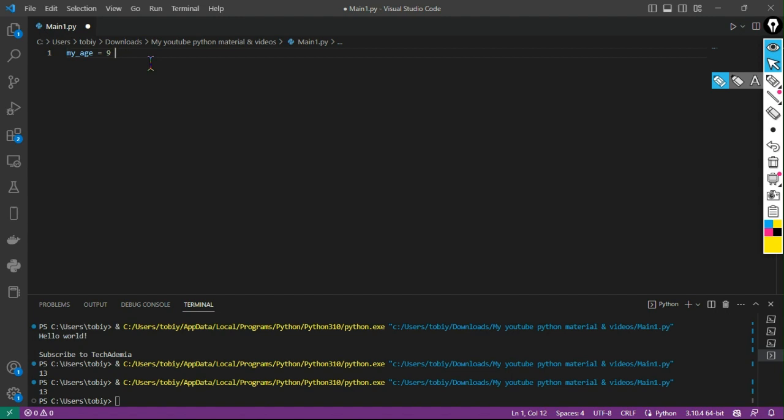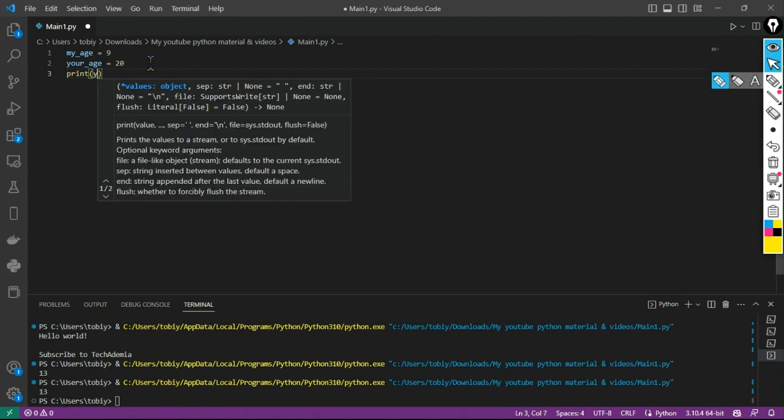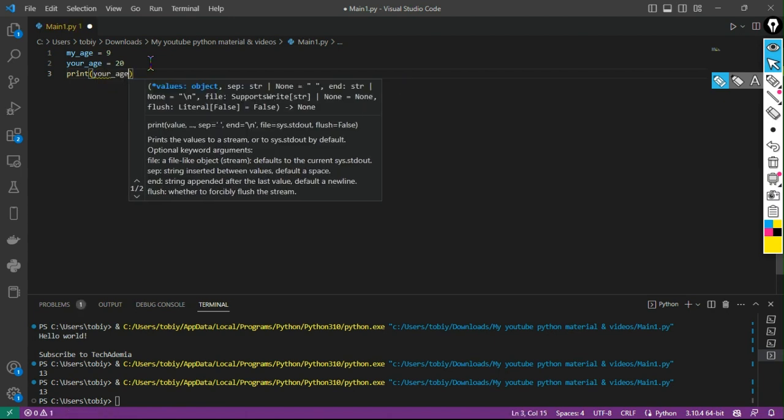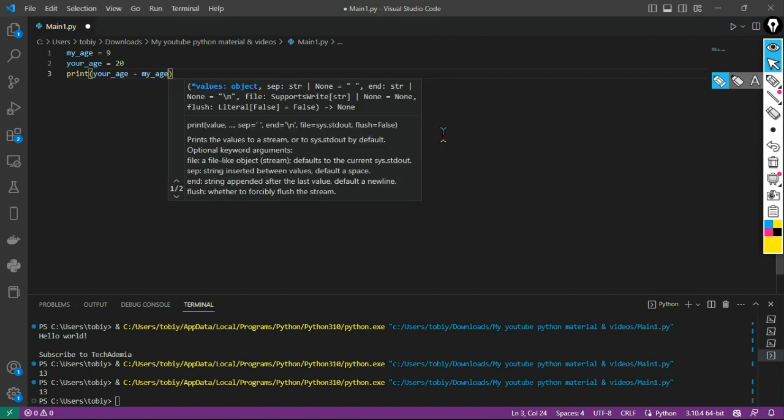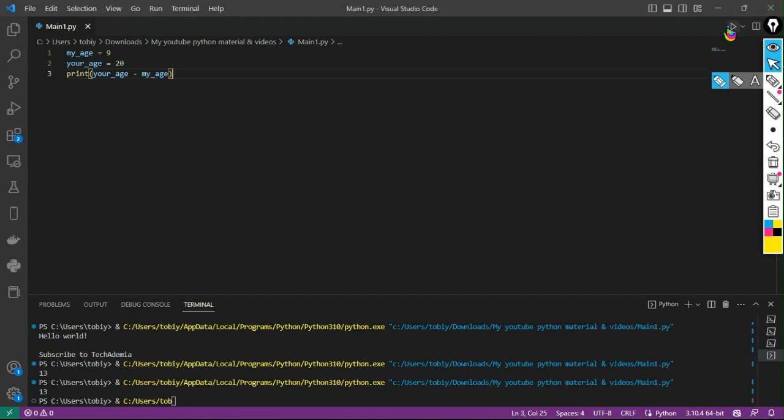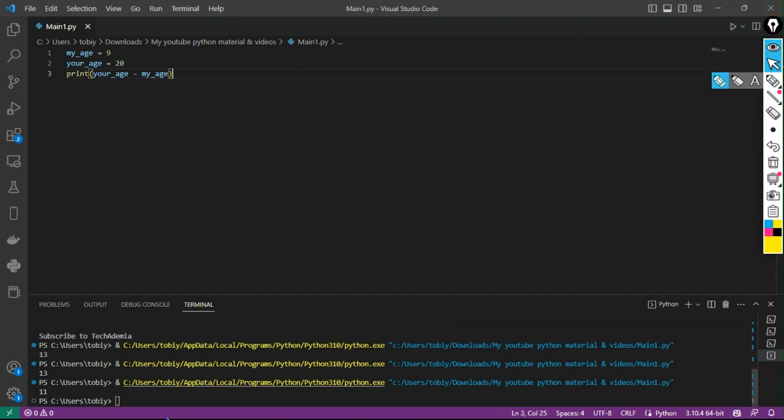Now let's go to another thing. Let's say my age is 9, and your age is equal to, let's say, 20. Now I'm telling the computer to print your age minus my age, so it prints the result. I'm going to run it. 11. Okay, fine. That is the answer. The computer is printing your age minus my age.